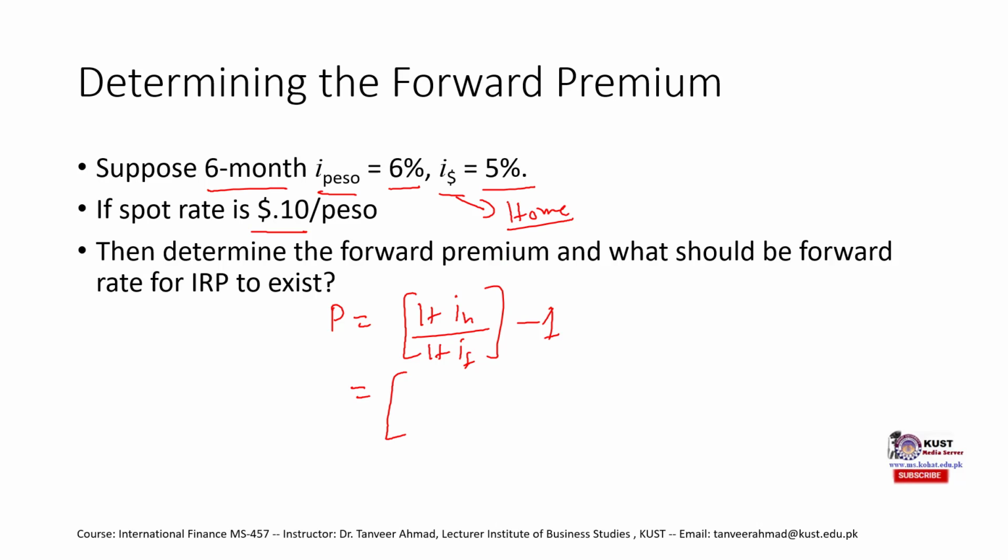These slides are made from the perspective of US investors, so you always assume dollars is our home currency unless otherwise stated. So this would be 1 plus 0.05 divided by 1 plus 0.06, the interest rate of the foreign currency, minus 1.